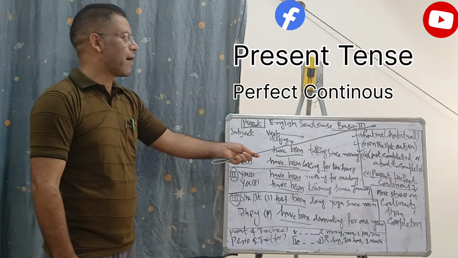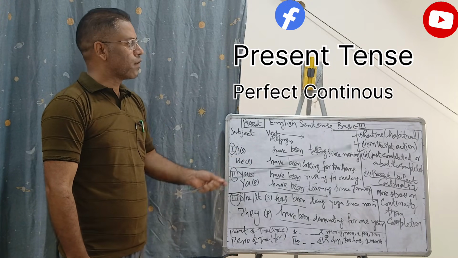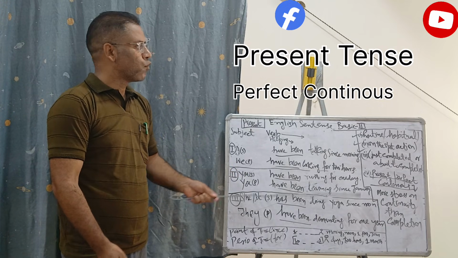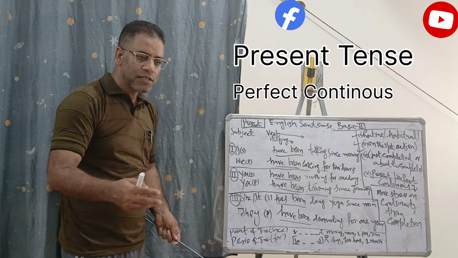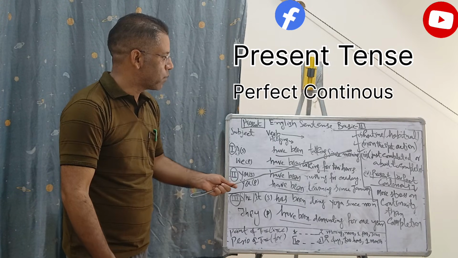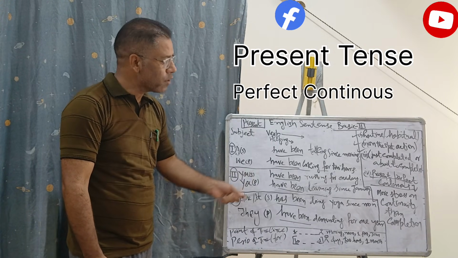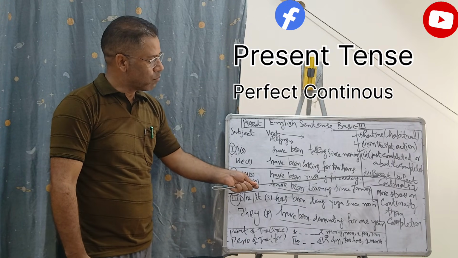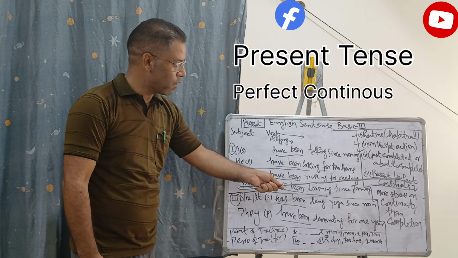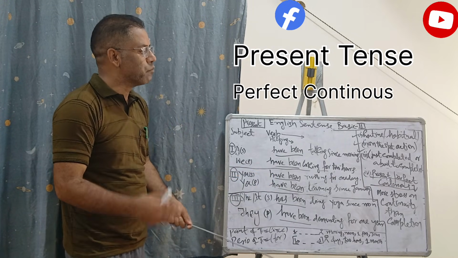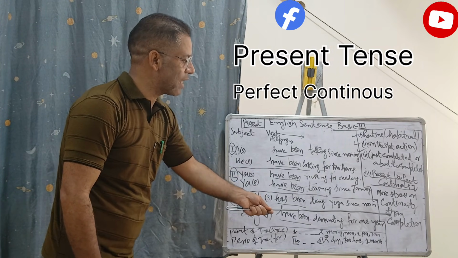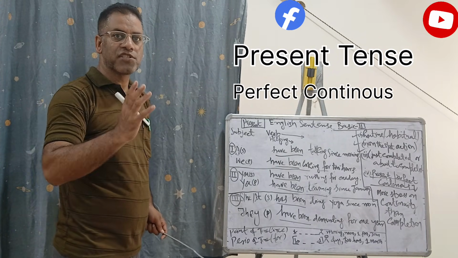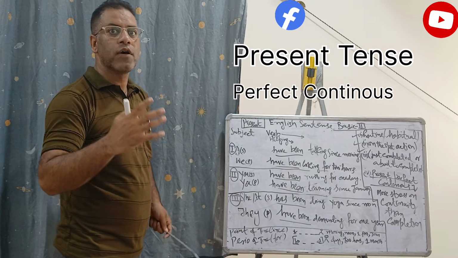Where we have the habitual or routine aspect in present indefinite, we have the on-the-spot or in-the-process action in the continuous tense, and we have action just completed or about to complete in the perfect form. So in the present perfect continuous, no doubt the term itself refers both to completion, perfection, and continuity. But it gives more stress on the continuity than completion. It shows more the length of the duration. It gives stress on the duration of the action.